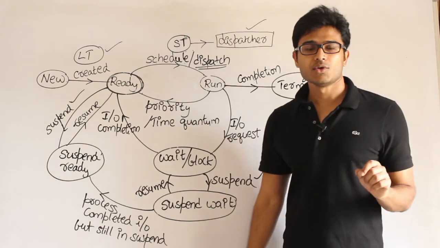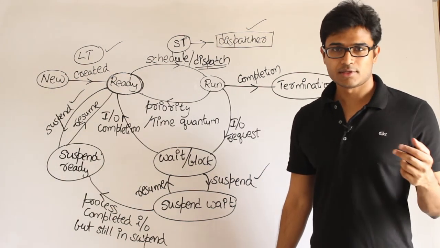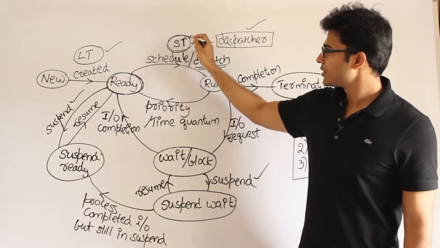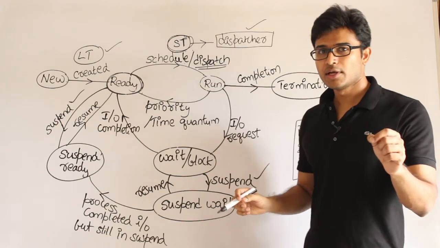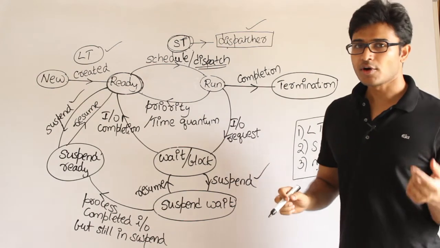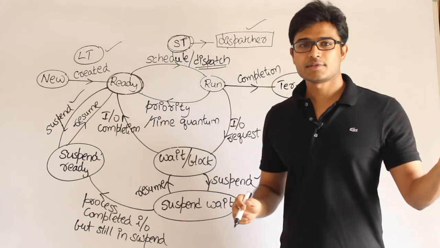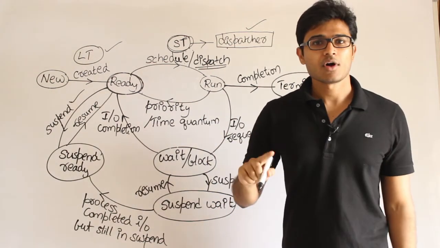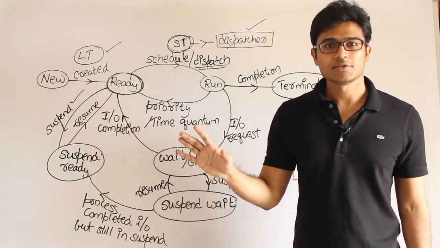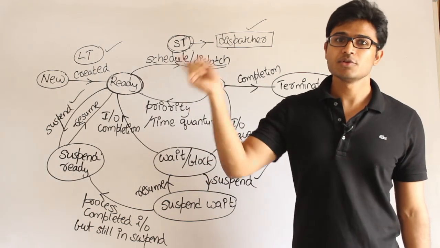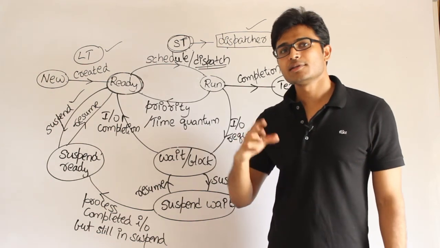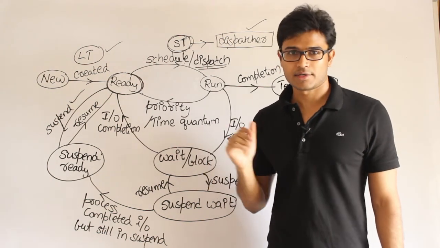Therefore, whenever you try to change any process on the CPU, you will first call the short-term scheduler, which will choose a process to be scheduled, and then the short-term scheduler will call the dispatcher. The dispatcher will do the remaining work. What is it? It will pull out one process and put the other process there. It is called context switching. Context switching means you should completely replace the status of the CPU, the old process's status, with the status of the new process, right? Context switching is nothing but saving the context and then updating the context, right?